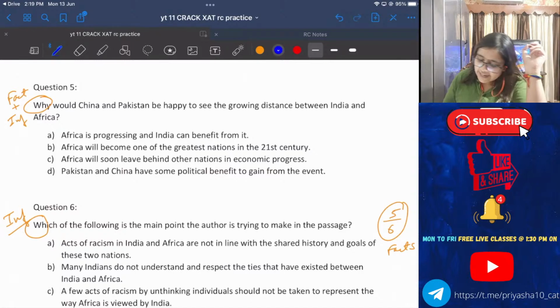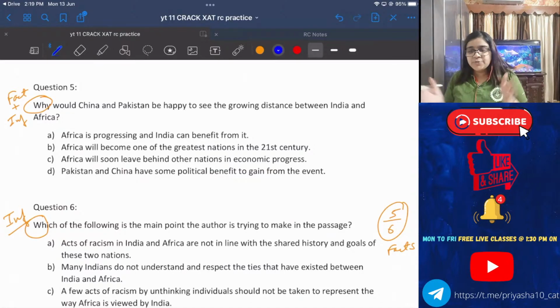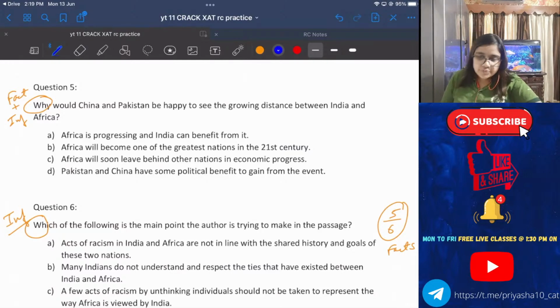Fine. Now, why would China and Pakistan be happy to see the growing distance between India and Africa? So many people are saying it's D. Ankit says it's A. Aman, Tejaswini, and Jaideep say D. Riya D. Think about it. This is also a pure fact based question. There is no inference in it at all. The whole passage was fact based. Wow. Aman, Riya D. Ajay B. Setu D. Amritesh A.